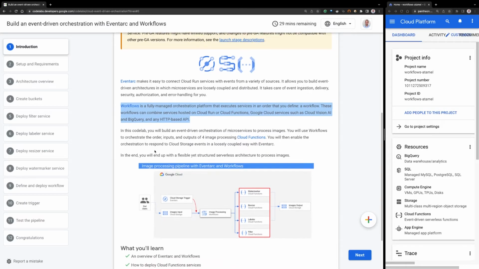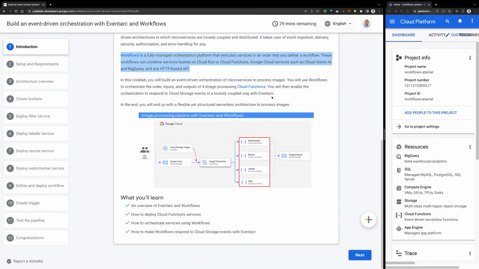And then for our code, we're going to be using Cloud Functions. So we're going to be deploying 4 Cloud Functions that do different things. And in the end, we'll build an app where we'll orchestrate these functions using Workflows, but we'll connect that orchestration to Google Cloud Storage events using Eventarc.